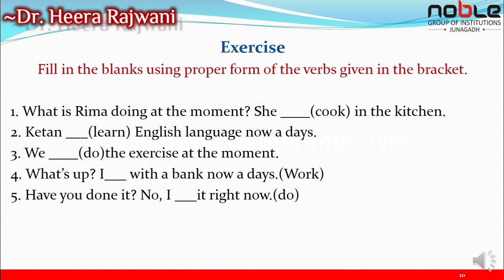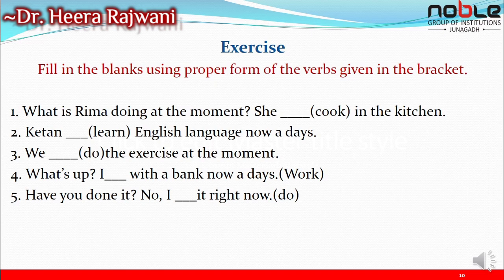Exercise. Let's begin with the exercise. So these are some of the sentences. Fill in the blanks using the proper form of the verbs given in the brackets. What is Reema doing at the moment? She dash in the kitchen. Next, Ketan dash English language nowadays.